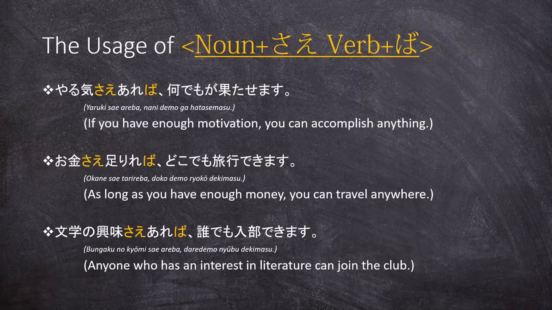So in quick summary of all of these examples, the most important part is that the first clause is one big condition that is formed by two elements. First, the noun or the object that is emphasized with sae, and then the appropriate verb that is turned into the ba conditional form. And the second thing is the flexibility of the translation. Although as long as is often used, you will from time to time stumble upon if or something more similar. So that is all you need to know about the noun plus sae, verb plus ba construction.